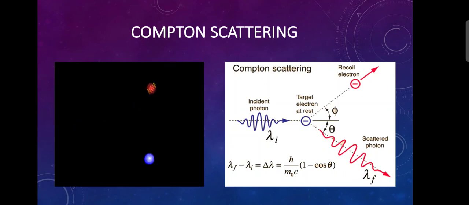In the left side of the screen, we can see this is the photon and this is the electron. This photon is coming and incident on that electron. After that incident of photon on electron, we can see there is the scattered photon, means photon is scattered. So this is a scattered photon and this is recoil electron. For better understanding, we can see in the right side of the screen, this is the Compton scattering diagram. This is incident photon which is incident on that electron. After that there is the recoil electron and this is a scattered photon.